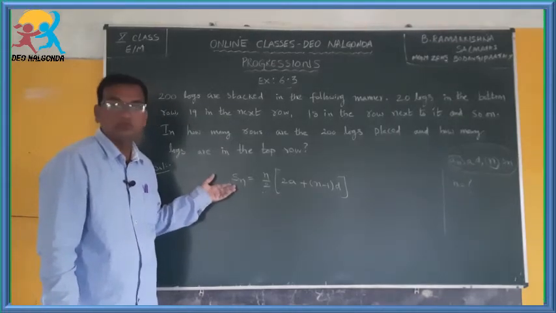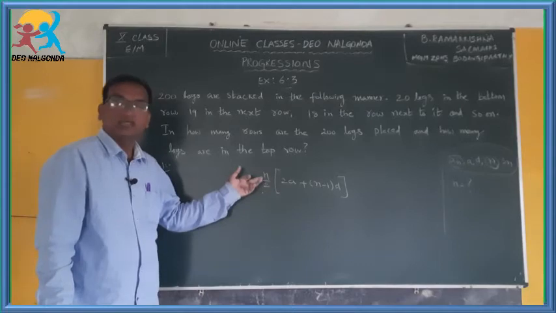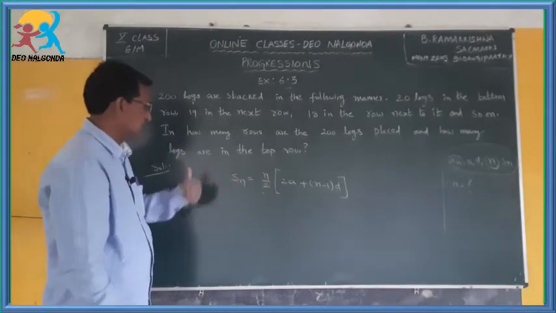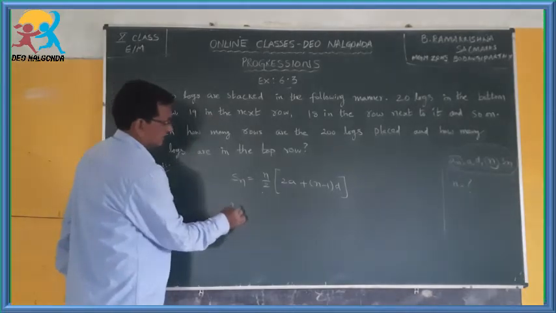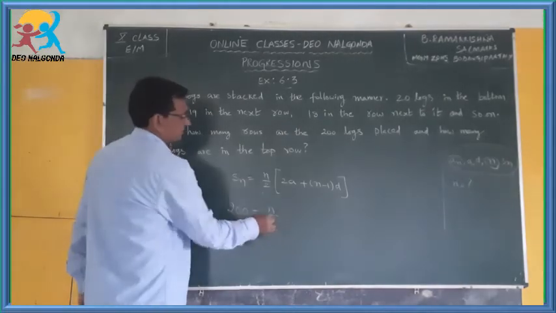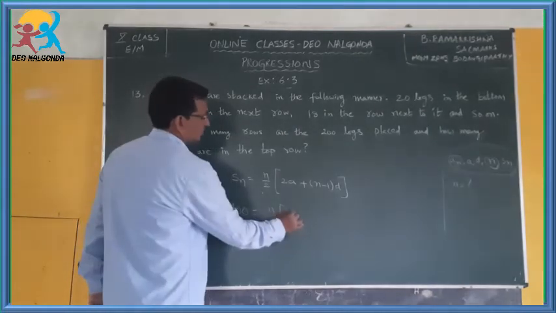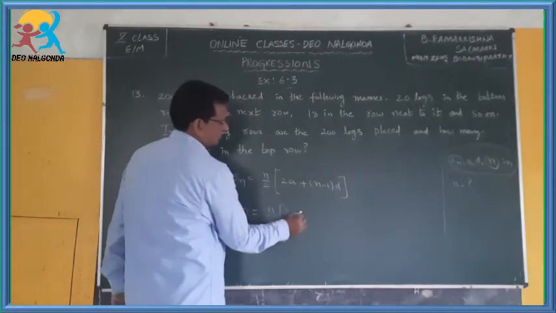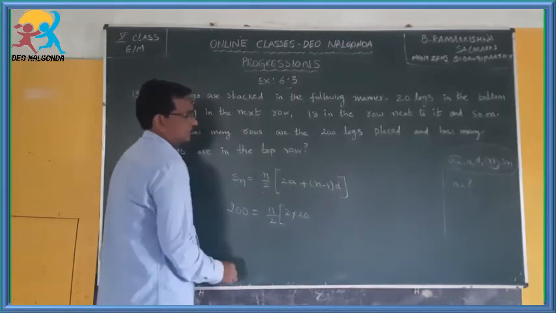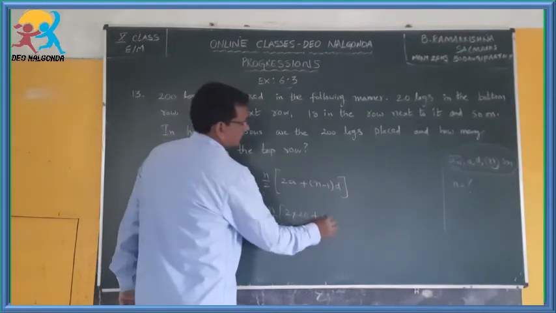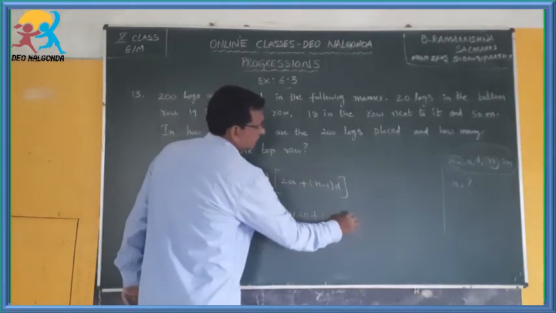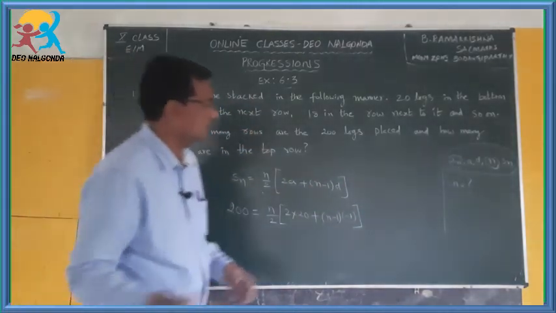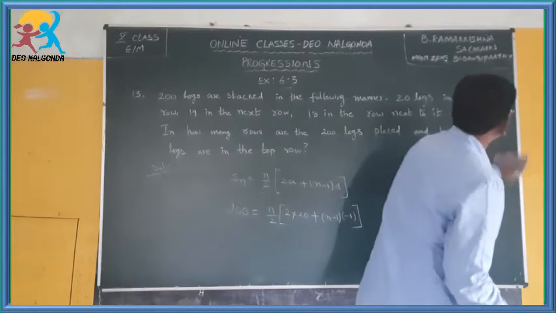Therefore, we can find the n value using Sn also. Sn is given, that is 200 is equals to n by 2, n we do not know, substitute like that. 2 into a, the number of logs in first row, that is 20, plus n minus 1 into d, d is minus 1. If you substitute these things, we can find n.